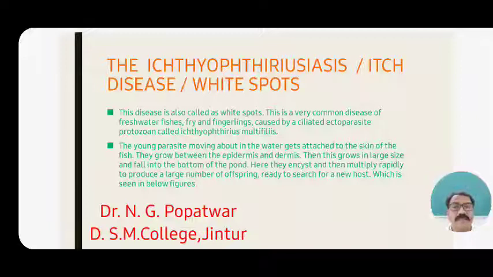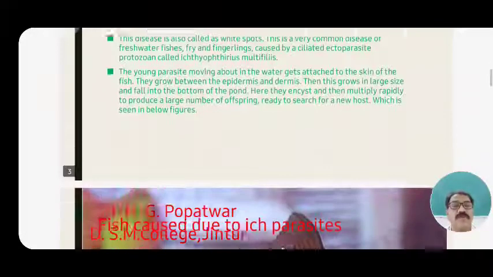Then these cysts, these offspring, are ready to search for a new host, and attack new fishes, new fry and fingerlings in ponds, lakes, rivers, or in fresh water as well as in marine water. That's why ich, or white spot, is the more dangerous, more severe fish protozoan parasite affecting fish crops.